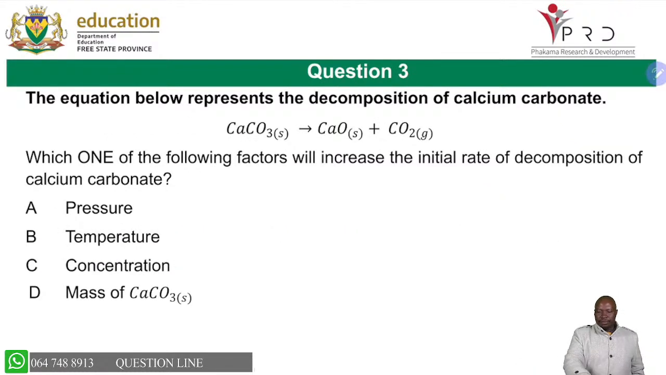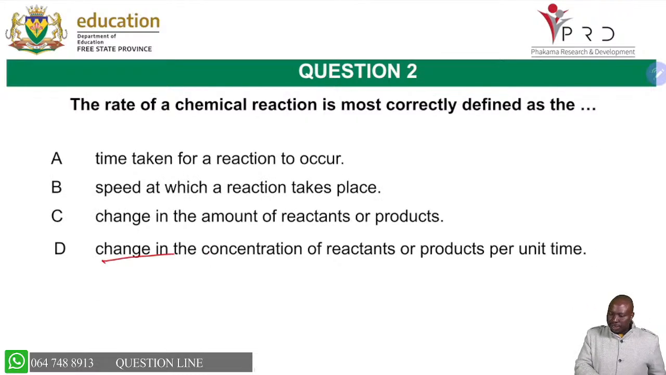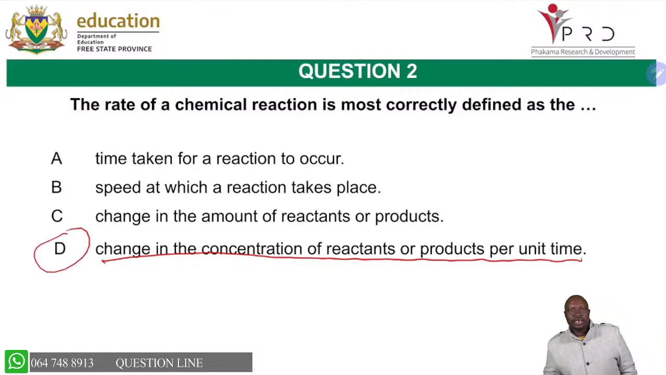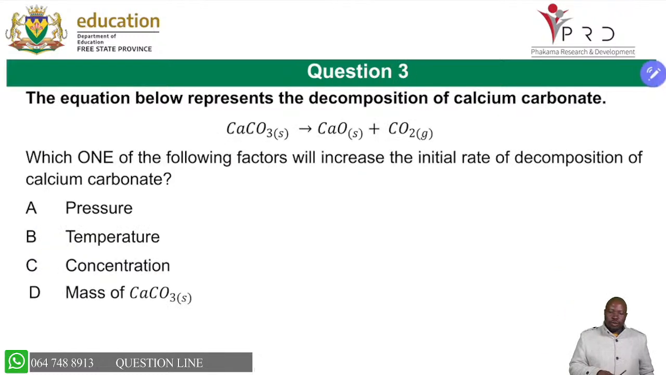The rate of chemical reaction is mostly correctly defined as, you will have seen, the change in the concentration of the reactants or products per unit time. That is the correct definition from our exam guideline. It defines it like that. So it's important that you always know that definition.